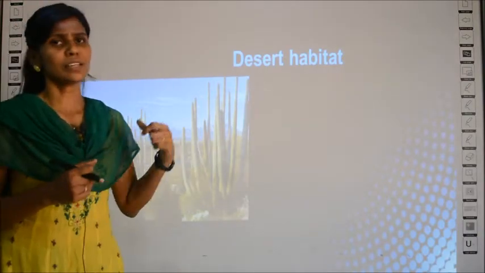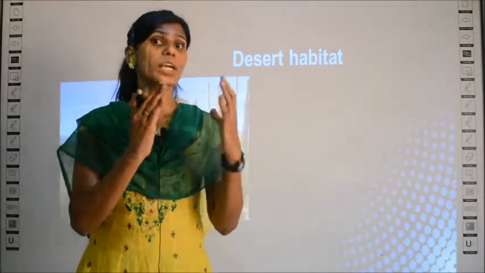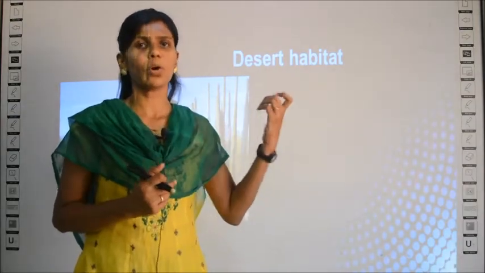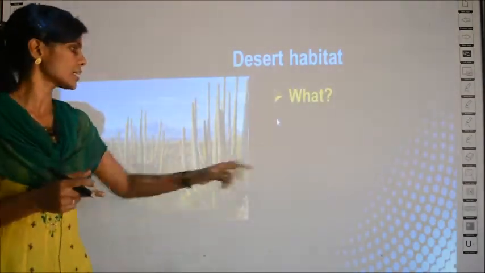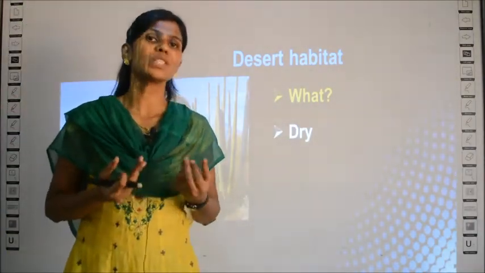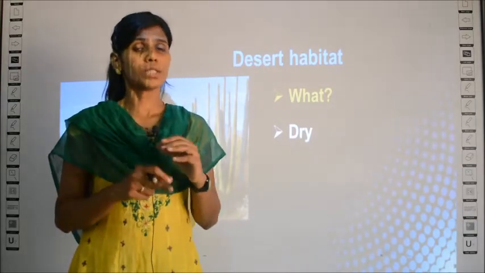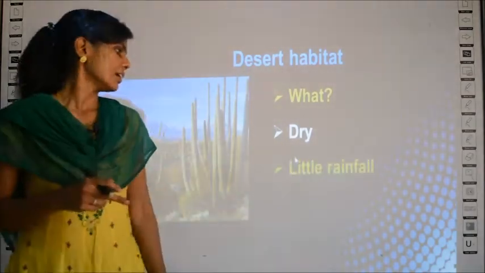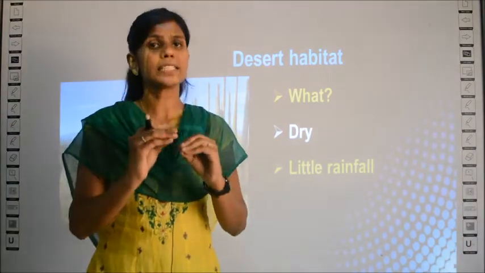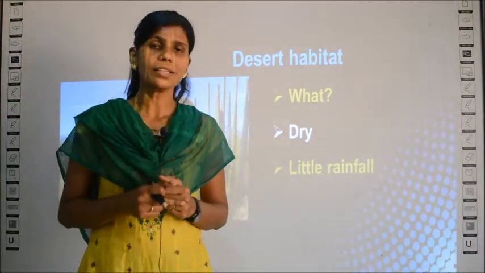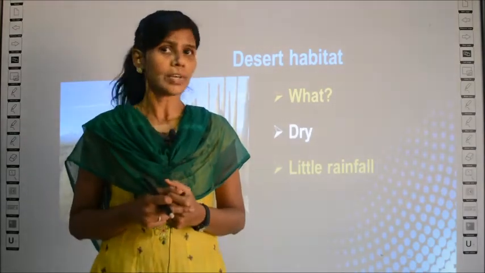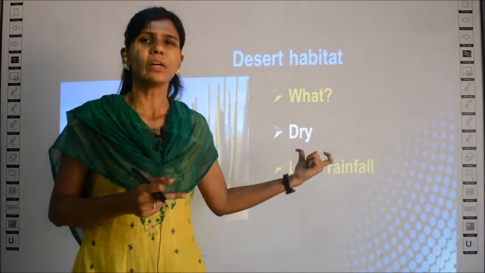So, what is a desert first of all? Which area of the earth can you categorize under the name desert? What is special about the deserts? Deserts are dry places when compared to the place we live, no? Deserts, if you see, are totally dry. Then one more property is they have very little rainfall. The rains in the deserts are limited. You don't have much rain in the desert.